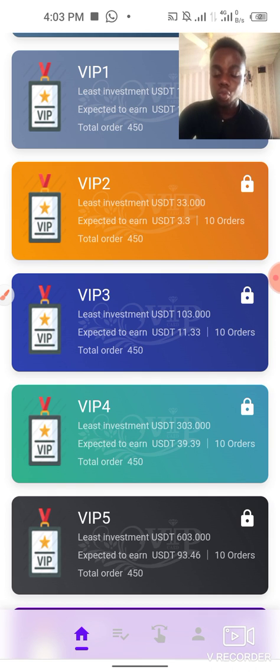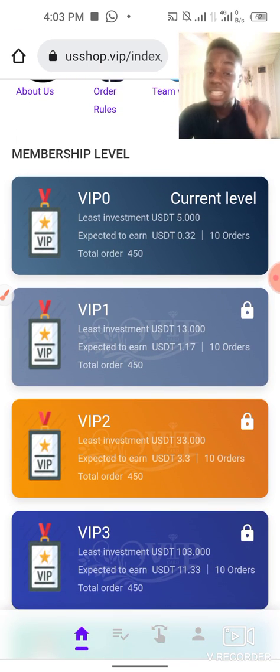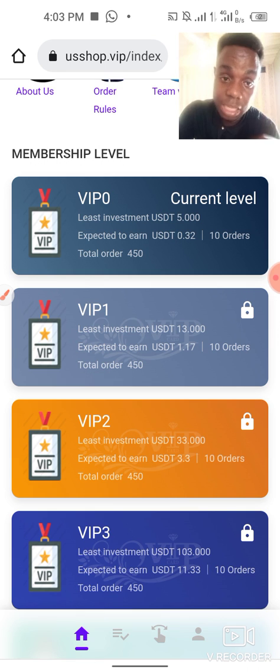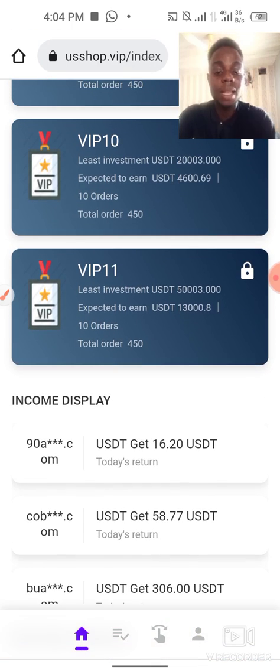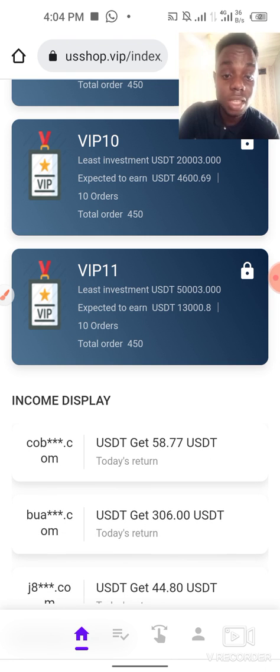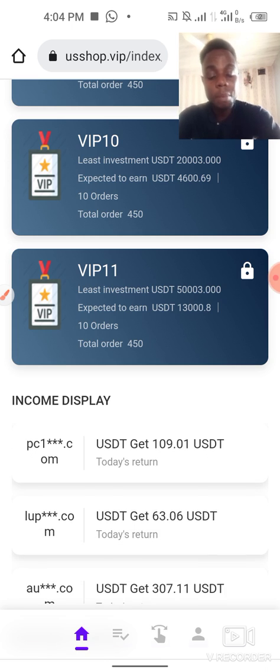Now, how to get this income? Let me explain something basically to you. You need to improve your VIP level. You get your earnings according to your VIP level, and the daily income of each level is different. For instance, for the VIP 0, the least investment is 5 USDT, and the expected return is 0.32 USDT, with the same number of orders. Now going down, you can see right here the VIP level which is over 500,000 USDT, and the expected earning is 13,000 USDT, guys. You can see people are making real money on this platform.